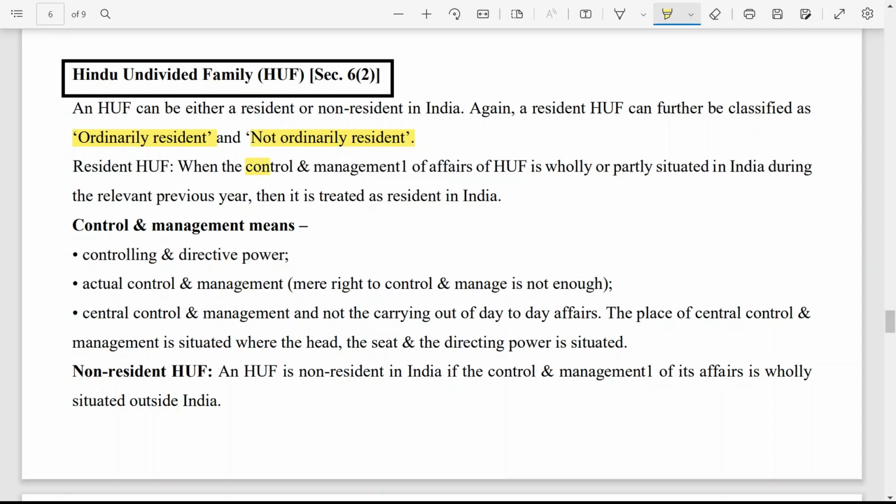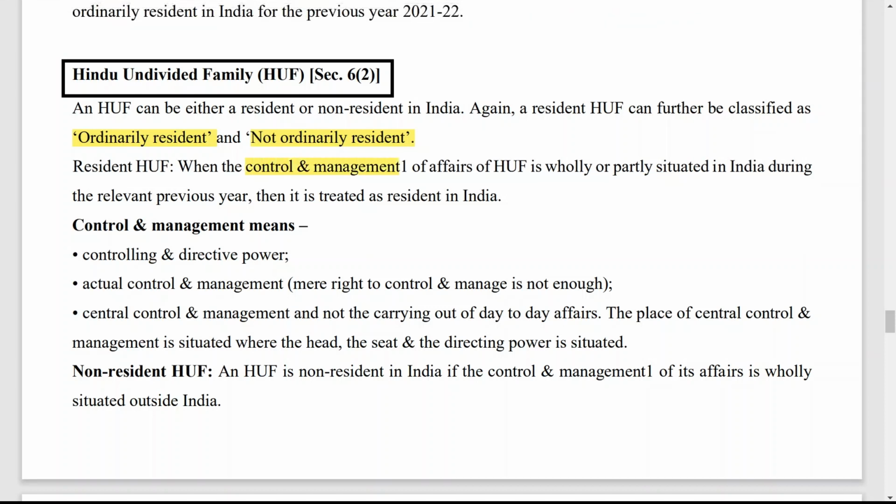If control and management of affairs of the HUF is wholly or partly situated in India, then it is resident during the relevant previous year. Now, if control and management is wholly situated outside India, then the person is said to be a non-resident in India.